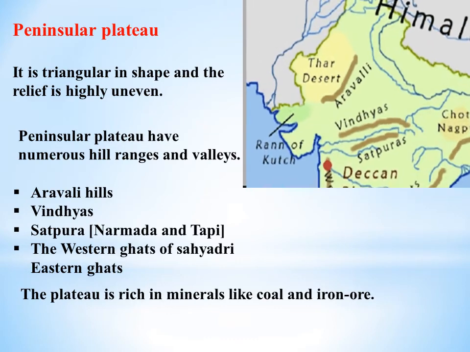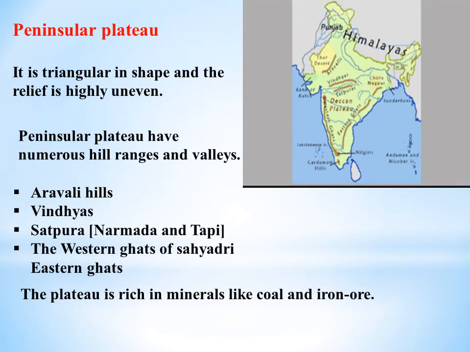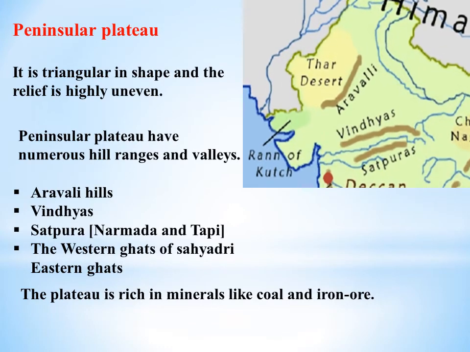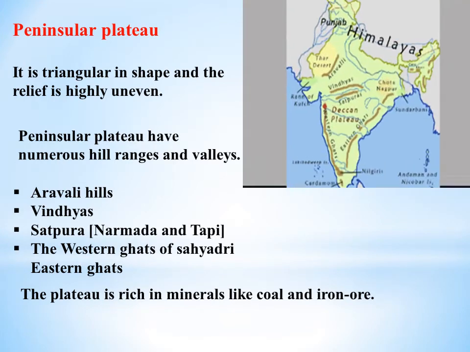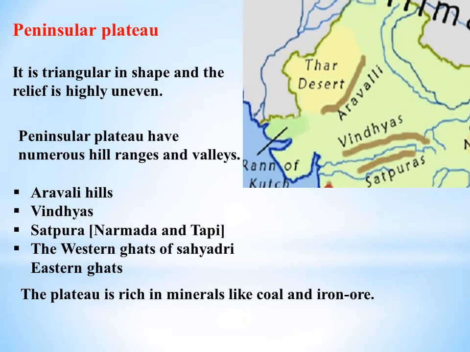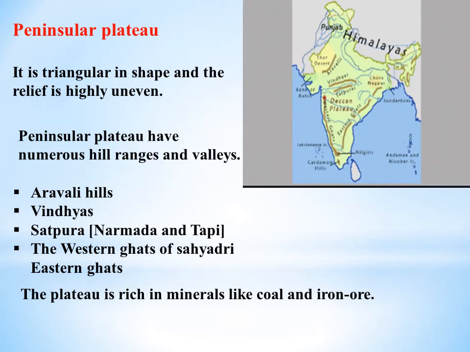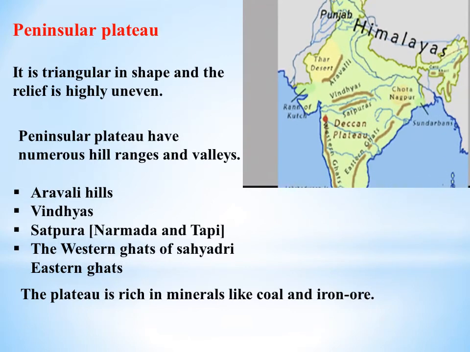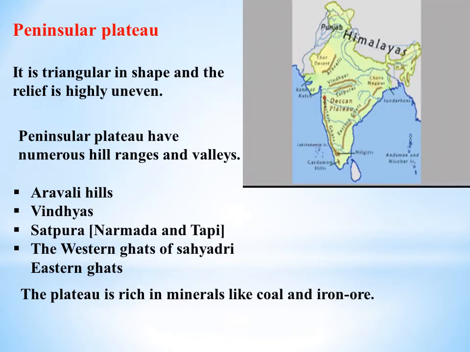Let me see what is peninsular plateau. It is triangular in shape and the relief is highly uneven. Peninsular plateau has numerous hill ranges and valleys. It has the Aravalli Hills, Vindhyas, Satpura, the Western Ghats or Sahyadri, and the Eastern Ghats. The plateau is rich in minerals like coal and iron ore.